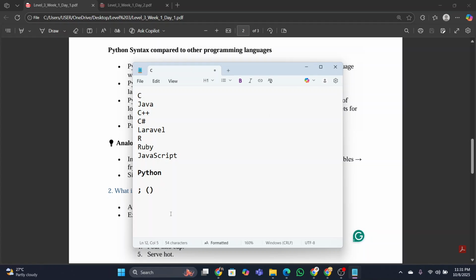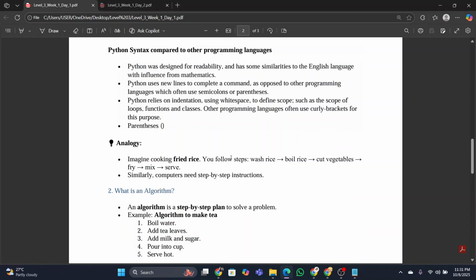In other programming languages, like C, if you forget to give the semicolon or one of the brackets, the code will show an error. But in Python, if you miss any semicolon or comma or anything, the code will not show any error, by the way. So this is why we will use Python.